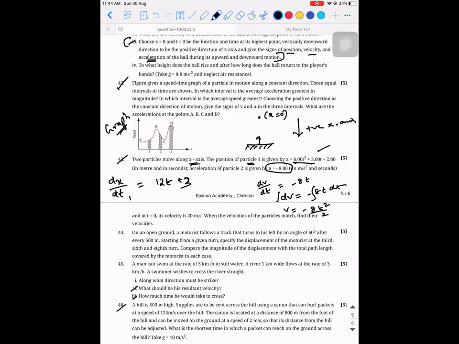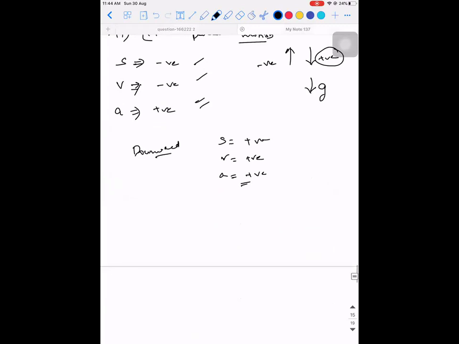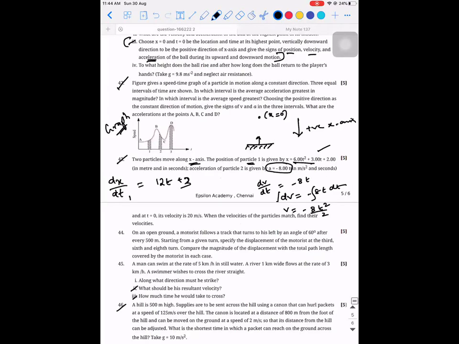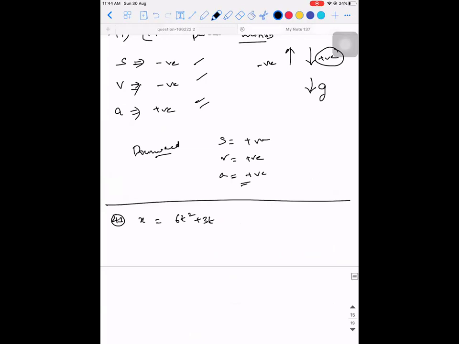Okay, wait one minute. There's slightly higher order thinking here. I'll explain it. Listen. Question 43: x is equal to 6t square plus 3t plus 2. This is x1, so dx1 by dt will be equal to 12t plus 3. This is the velocity of the first particle, that is 12t plus 3.